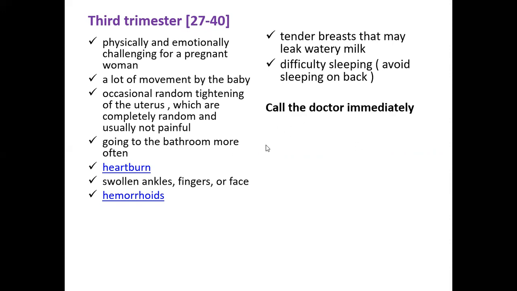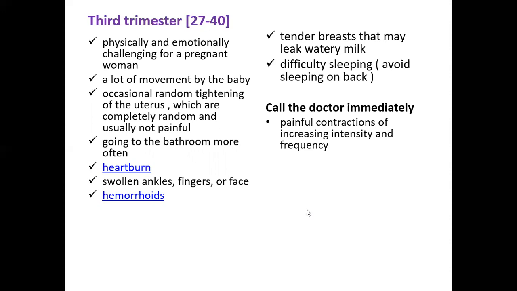When do you need to call your doctor immediately? As you are approaching the last phase of the pregnancy, it is more important for you to keep a constant watch on your body development as well as the fetal activity. And there are times when you need to call the doctor immediately without wasting much of your time.